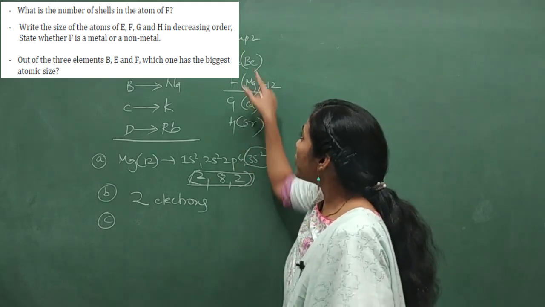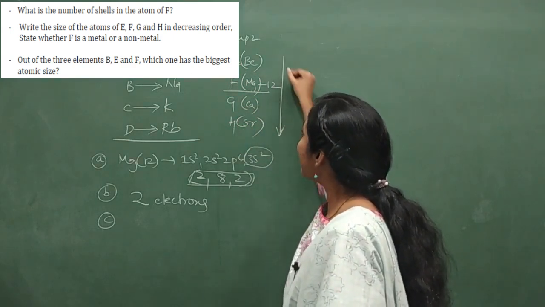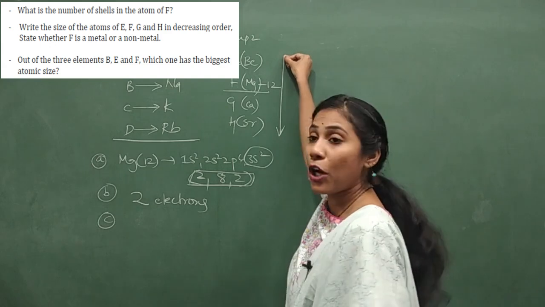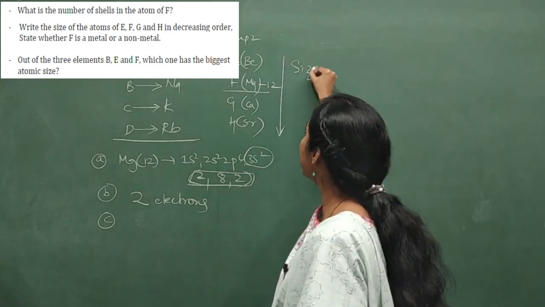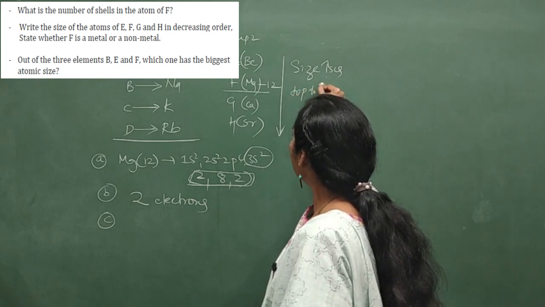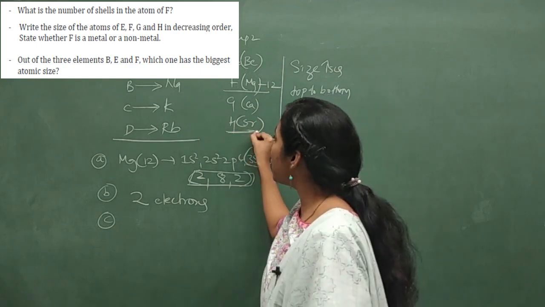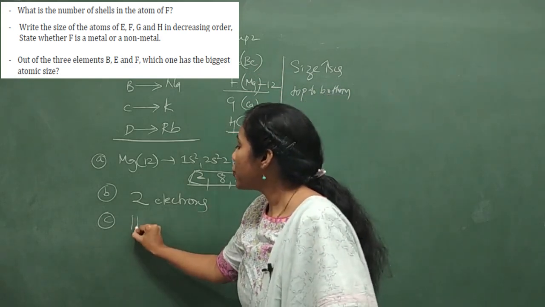Okay. So, which of them has more size? We have studied in a group, size increases from top to bottom. So what happens for the size? Size always increases from top to bottom. So among these elements, which has more size? Definitely H.